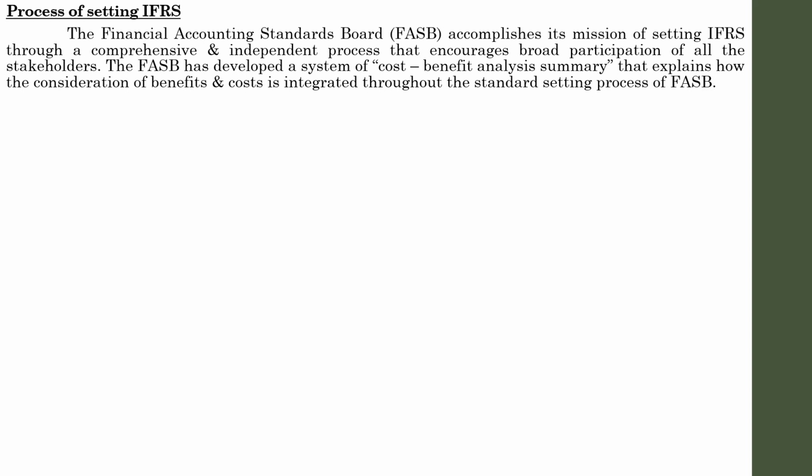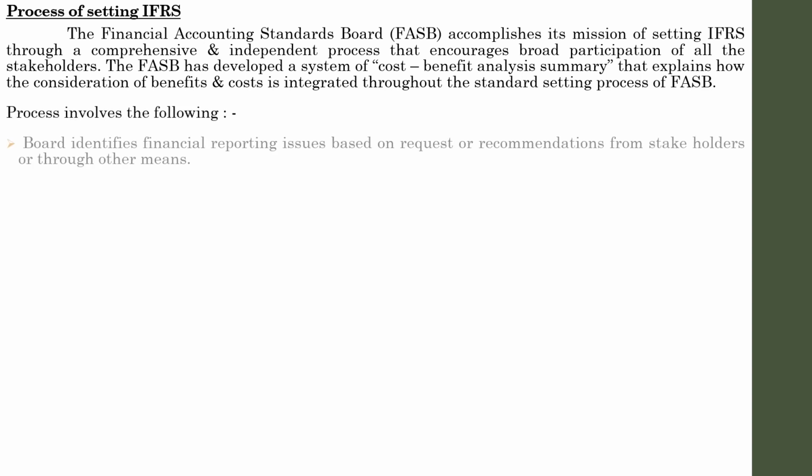So the high level overview of the standard setting process is established, and the process involves: first, the board identifies the financial reporting issues based on requests or recommendations from stakeholders or through other means.